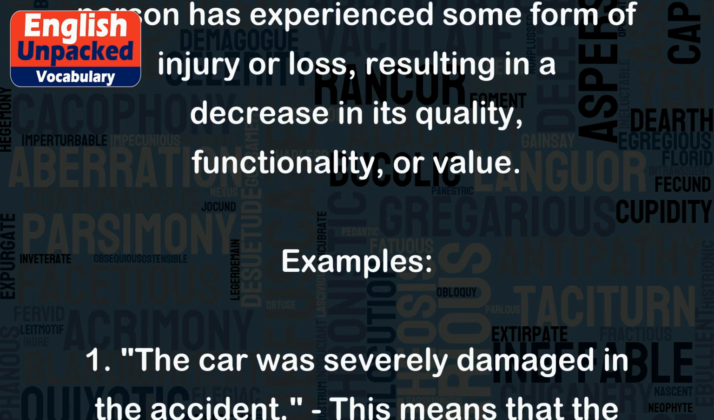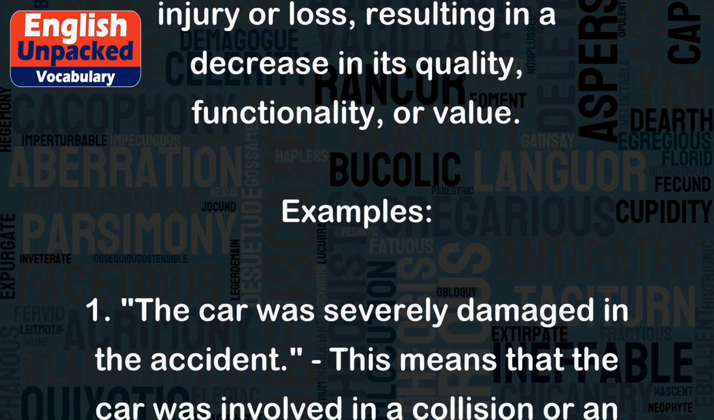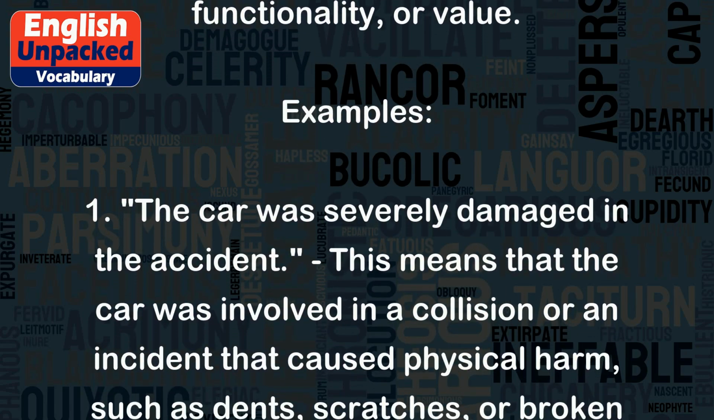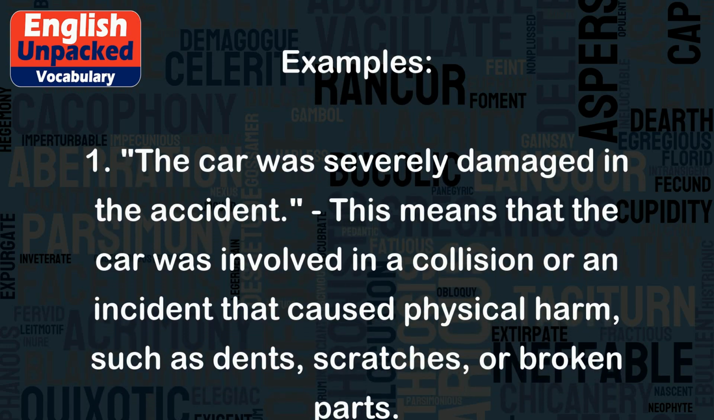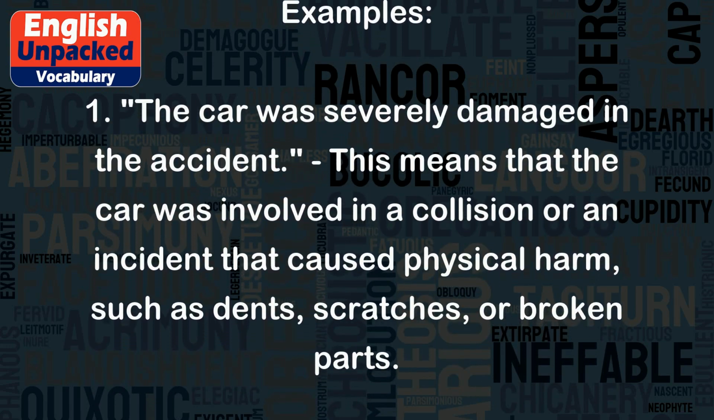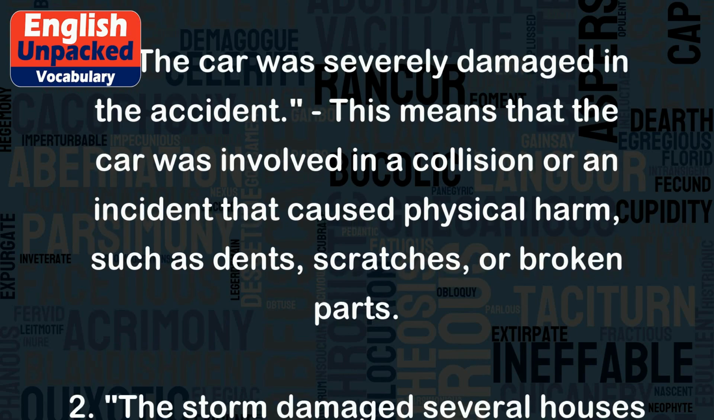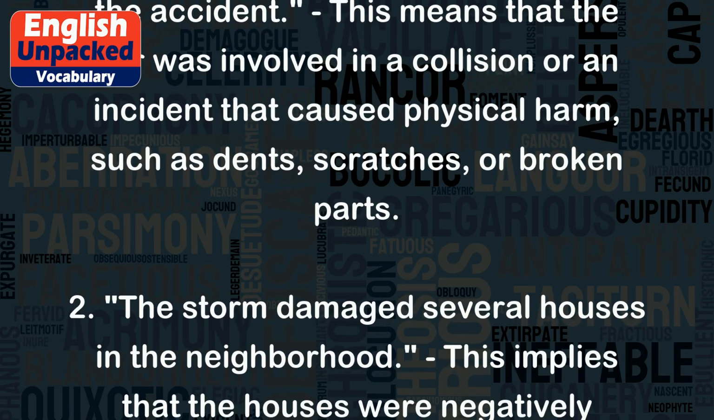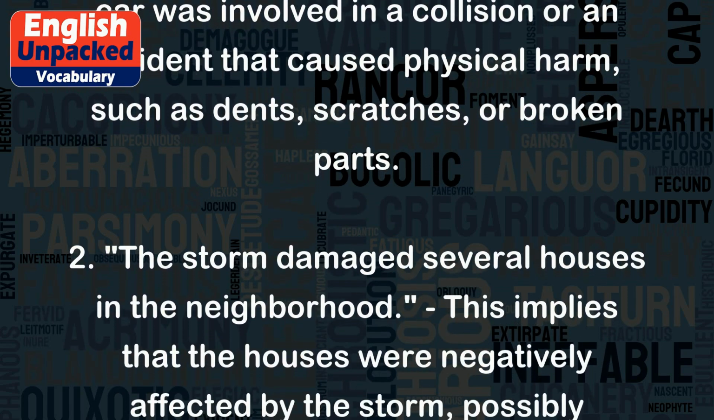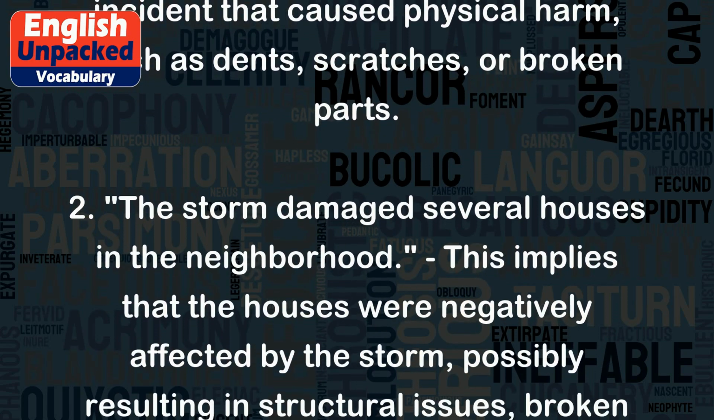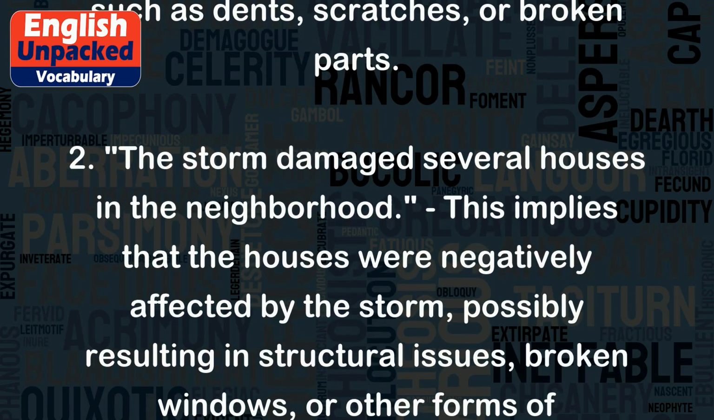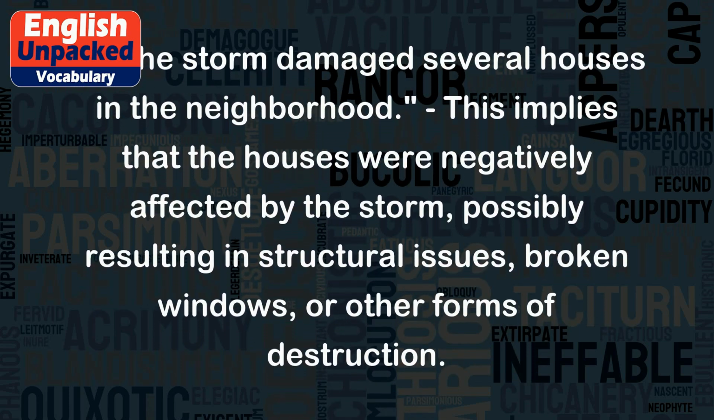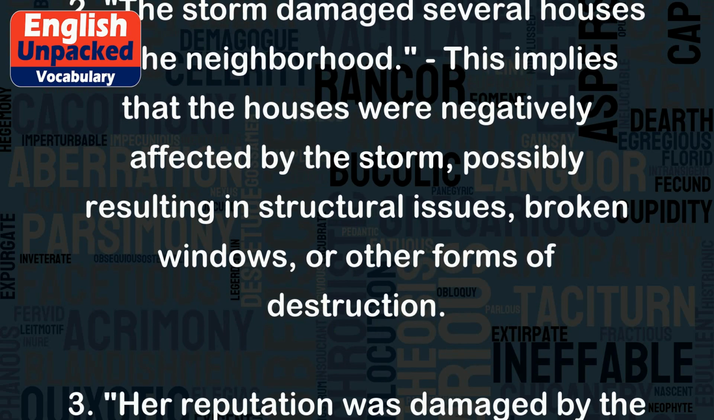Examples: 1. The car was severely damaged in the accident. This means that the car was involved in a collision or an incident that caused physical harm, such as dents, scratches, or broken parts. 2. The storm damaged several houses in the neighborhood. This implies that the houses were negatively affected by the storm, possibly resulting in structural issues, broken windows, or other